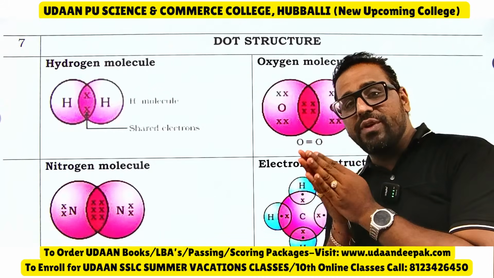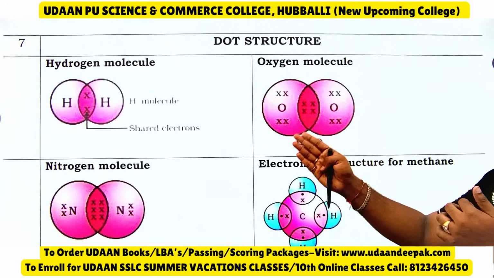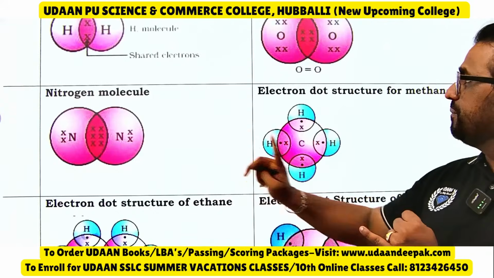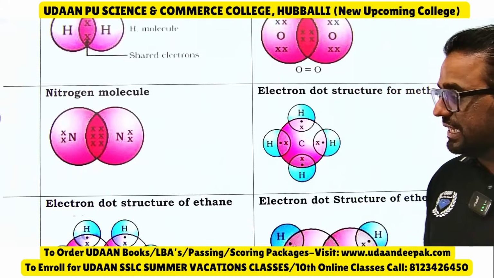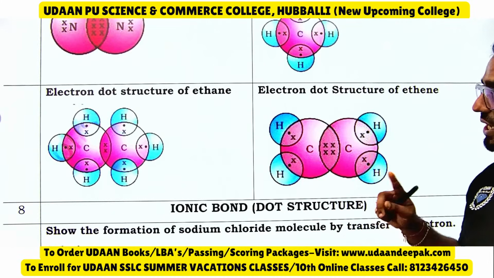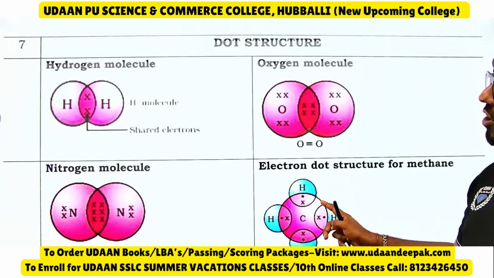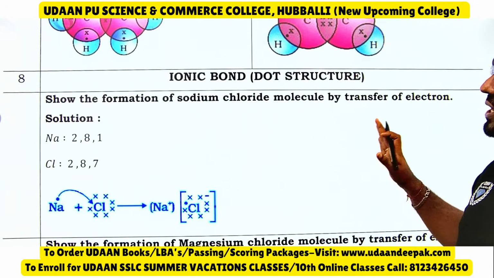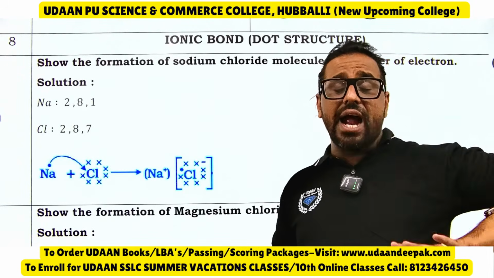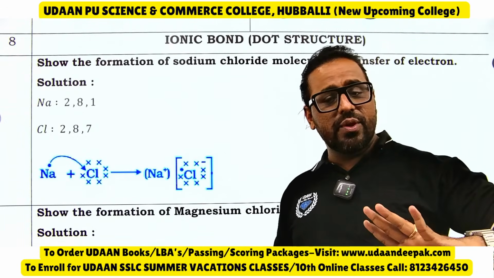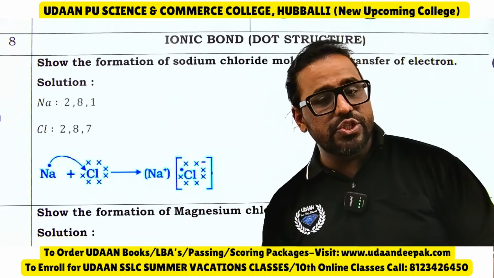These are the fixed ones I can see here: methane, because many times methane has come. Do methane, hydrogen molecule, oxygen molecule, nitrogen is very important. Electron dot structure of methane has come in the exam, so you must do methane. Then ethane and ethene have also come. Practice methane the most, and practice more of what? Nitrogen and oxygen there. Then ionic bond, electron dot structure, NaCl and MgCl2 have come many times. Everyone must practice electron dot structure. If it is only the electron dot structure, you will get 3 marks. So fix electron dot structure, everyone should be doing this.